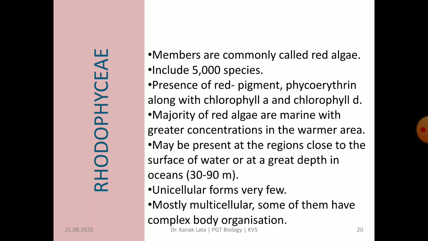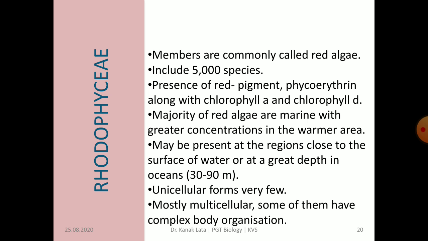Now let us see the characteristic features of Rhodophyceae. Members of Rhodophyceae are called red algae due to the presence of the red pigment phycoerythrin, along with chlorophyll A and chlorophyll D. Here chlorophyll A and D are present, so please remember it. Members are mostly marine with greater concentration in warmer areas. They may be present up to a depth of 30 to 90 meters in marine habitats.